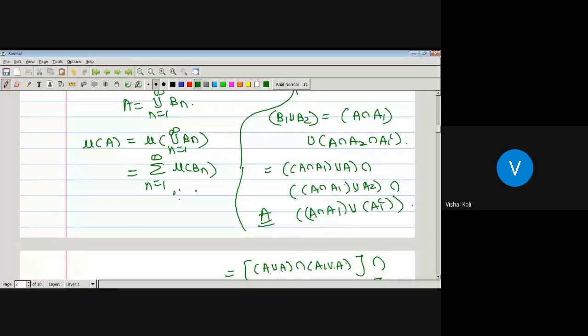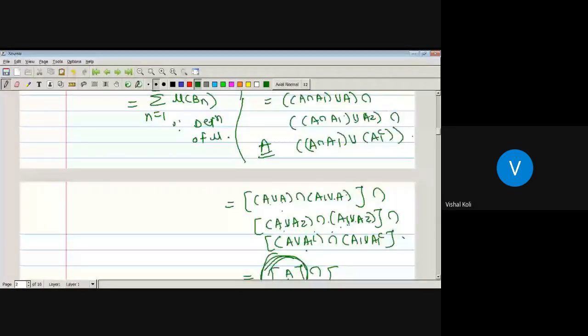But each Bn is a subset of capital An. Therefore, measure of Bn is less than or equal to measure of An for each value of n. Therefore, summation n running from 1 to infinity measure of Bn is less than or equal to summation n running from 1 to infinity measure of An, since each Bn is a subset of An.